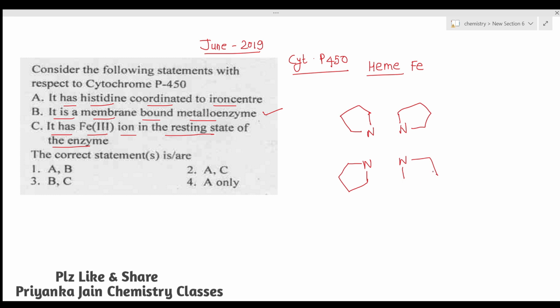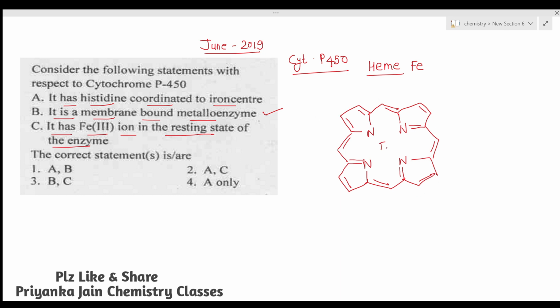See here, this is bound in this manner, and conjugated double bonds are present. These are the 4 nitrogen atoms and the conjugated double bonds are present in this manner, right? You can consider it from the books, but in a little bit I am telling you. So this is the pyrrole ring and different substituents are present at the periphery.